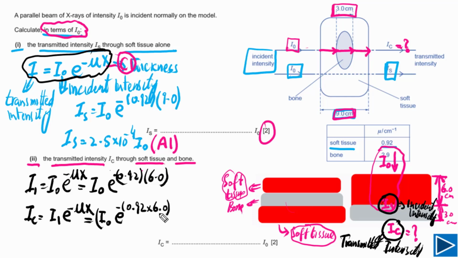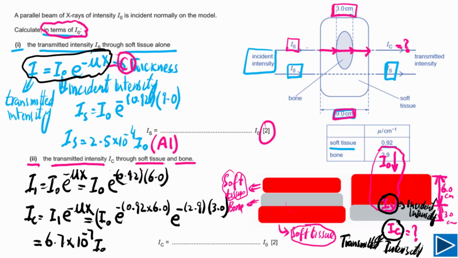6.0, and this is multiplied with e to the power of negative mu, and this mu is for the bone, that is 2.9, and the thickness of the bone is given, that is 3.0 centimeters. Now simply we need to solve this one and we can find the final answer, the value of IC. If we solve this, our final answer will be 6.7 times 10 to negative 7 I naught.